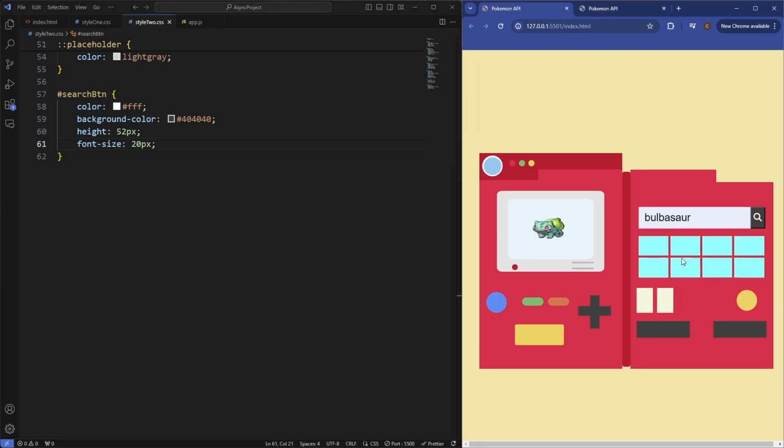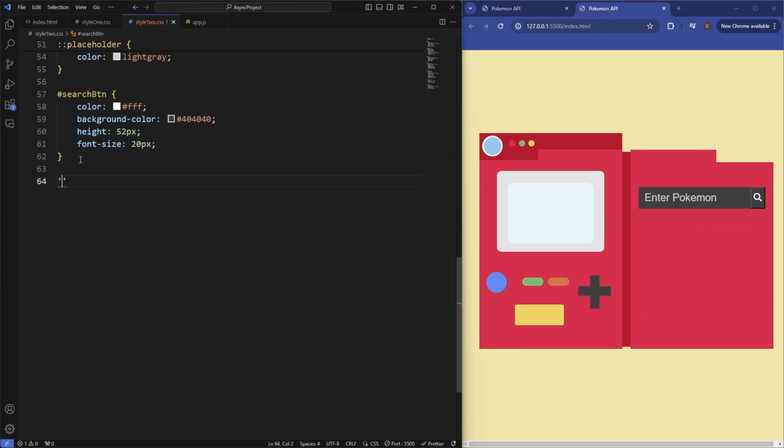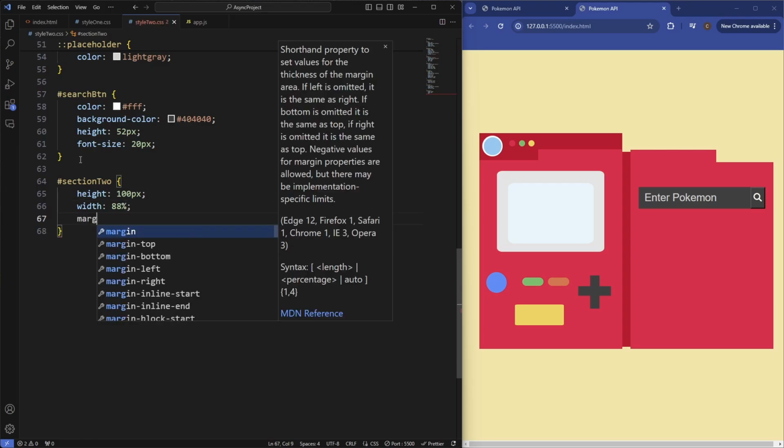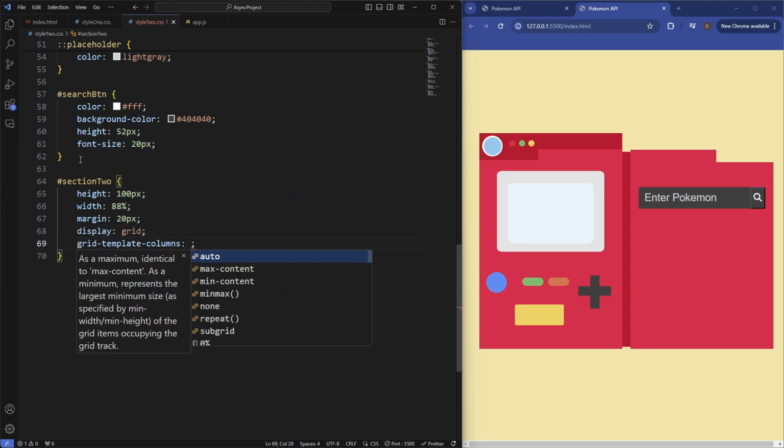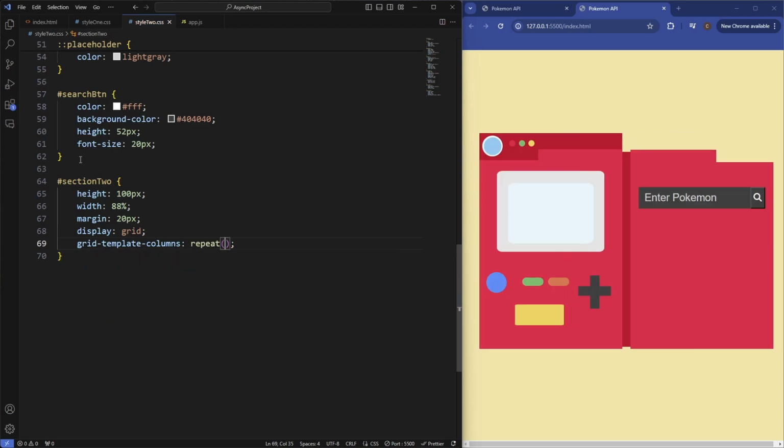Let's now target the second section, which is these squares here. So this has the wrapper of section 2. It's going to have a height of 100 pixels, a width of 88%, margin set it to 20 pixels, set display to grid, and then grid template columns are going to be repeat of 4 columns and then a width of 1 fractional unit, and then we'll say grid gap of 5 pixels.